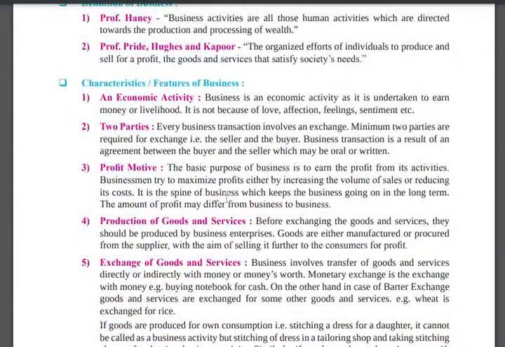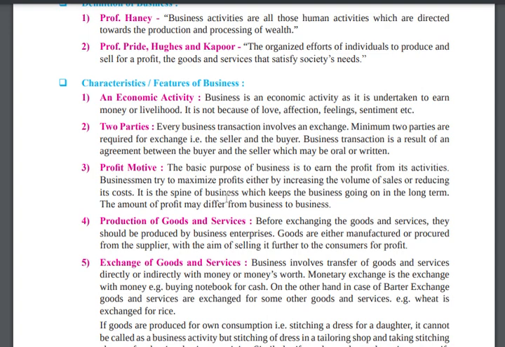Now the first characteristic is economic activity. It is not a non-economic activity. In business, obviously, you are not doing it for personal reasons, you will get money. Business is an economic activity as it is undertaken to earn money and livelihood. It is not because of love, affection, feeling, sentiment. Obviously you are doing a business for earning money, so it's an economic activity. It will not go in non-economic activity because you are not doing a public service thing. You are earning money.